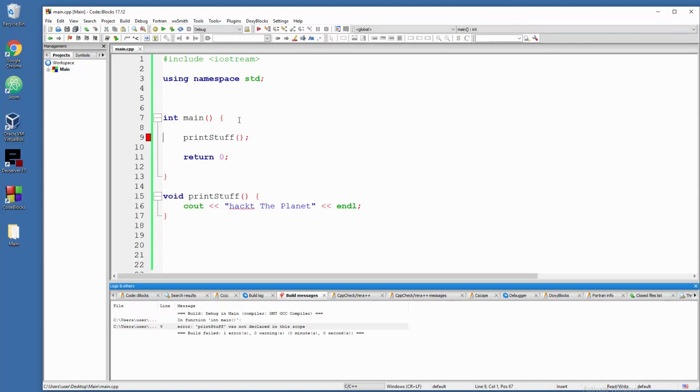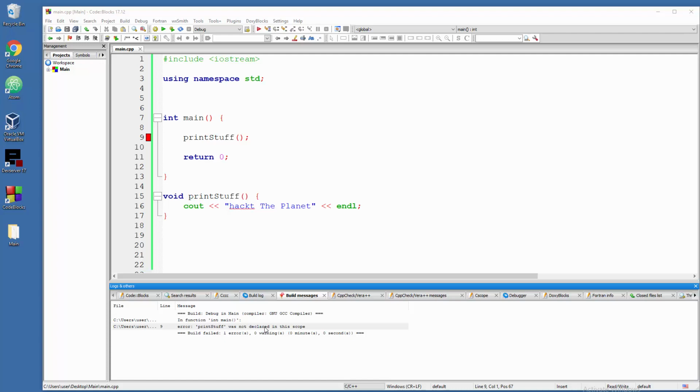But the case is we have a problem at line 9. So the actual error is print stuff, which is the name of the function, was not declared in this scope.